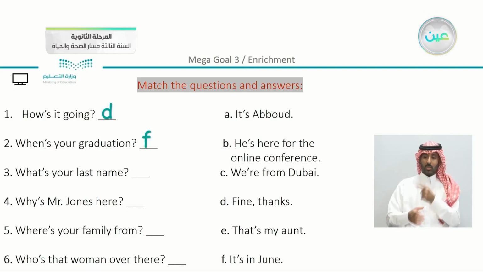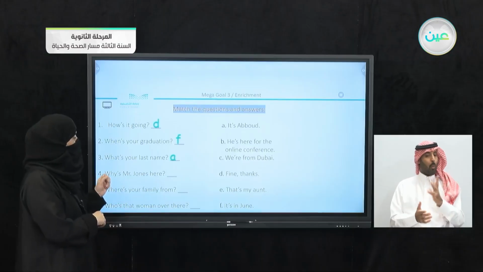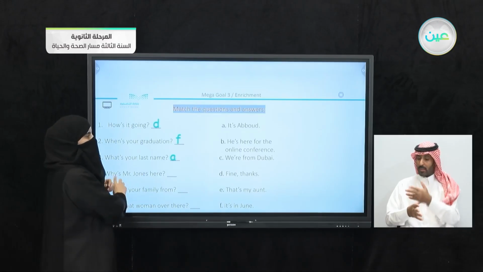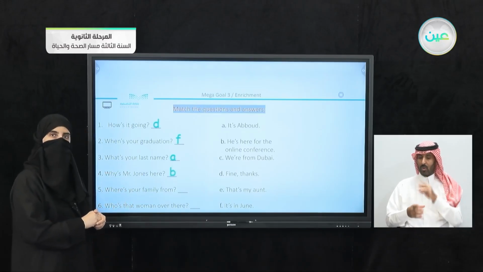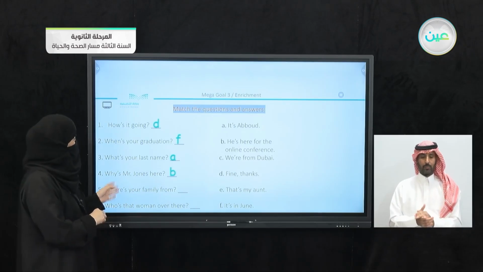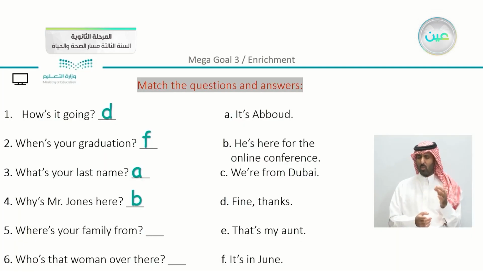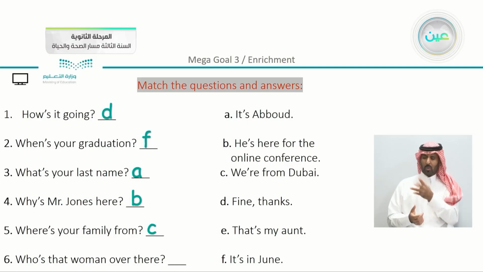What's your last name? We are asking for information, so we have here A. Why is Mr. Jones here? We have here an answer. We can say B, he's here for the online conference. Where is your family from? We're asking also about a place, so we have here C, we're from Dubai. And the last one, who's that woman over there? We're asking about a person. That's my aunt, which is A.